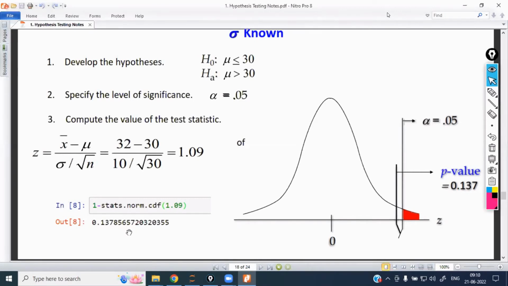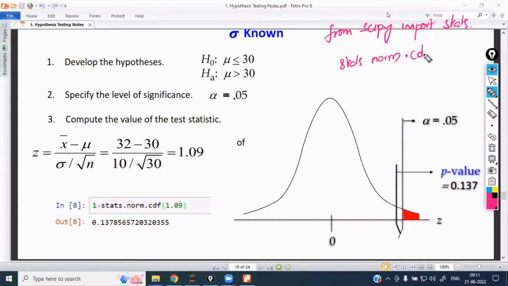Now in Python, we are going to do the same thing using a formula from SciPy. From SciPy, you have to import the stats module. In stats, we have stats.norm. Norm is normal distribution. It is going to apply for normal distribution only. If the data is not normal, it is not applicable, because the entire Z scores are predicted based on the normal distribution only. Sir, if the given data is a skewed distribution, what do I have to do? Convert it to normal distribution, and then only you have to apply.